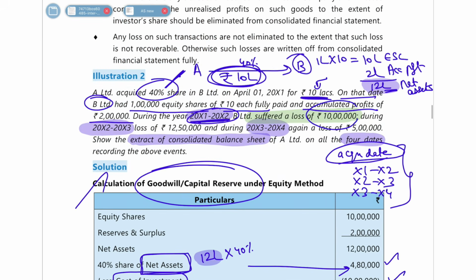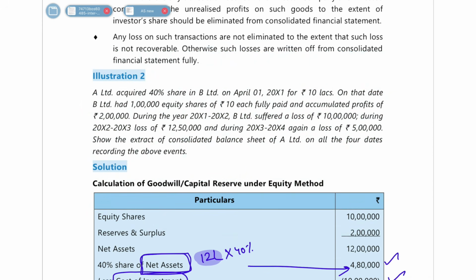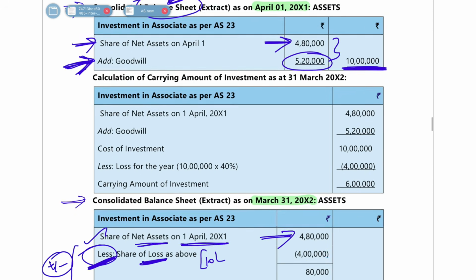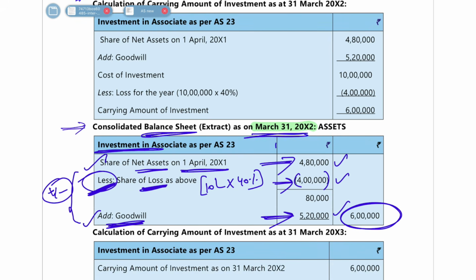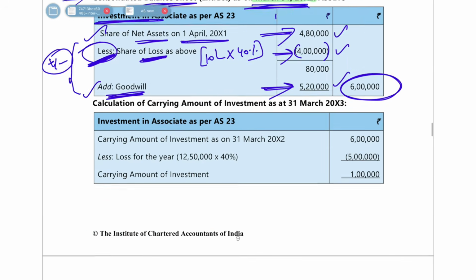Let's go above and see once. It is a loss of 10 lakh rupees. See, if you see here, you have got a loss of 10 lakh rupees. Fine. So it is going to be 10 lakh into our share, which is 40%. So 10 lakh into 40%, 4 lakh rupees you will reduce. So it is 4 lakh 80,000 minus 4 lakh plus 5 lakh 20,000. So 6 lakh rupees will be your investment in associate, or your carrying value as on the balance sheet date of 31st March 2002.